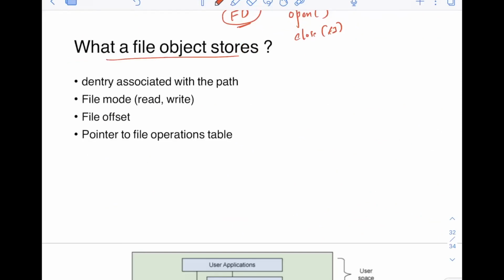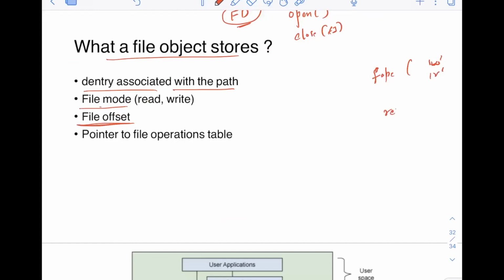So what does this file object store? It will store the dentry associated with the path. It will store the file mode, whether it is read or write. Whenever you do fopen, you also tell whether you are going to read or write, so you are providing that, and this file object also stores it. It also stores the file offset.